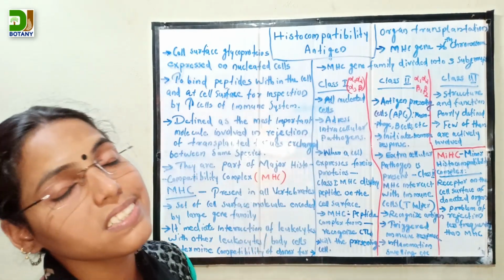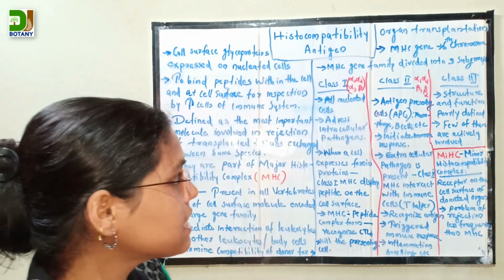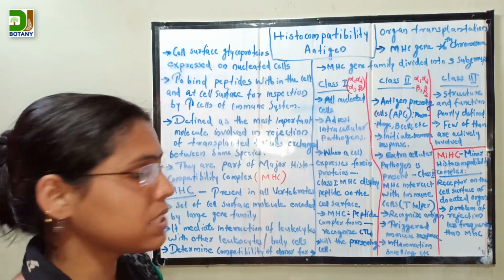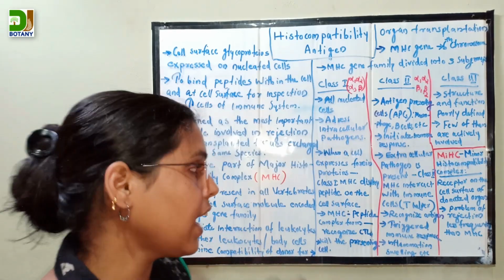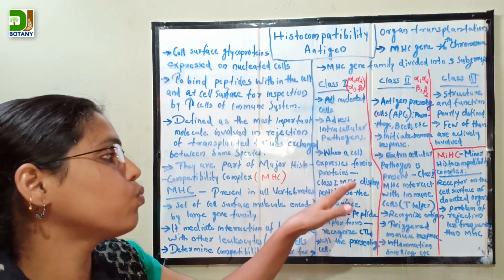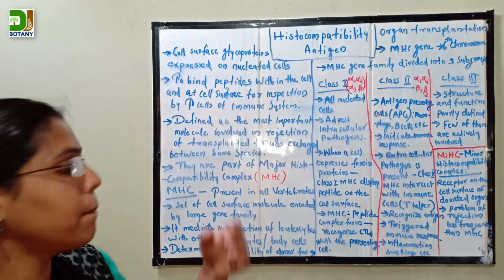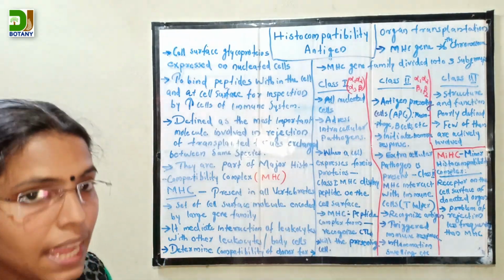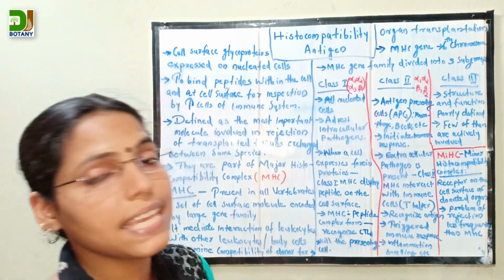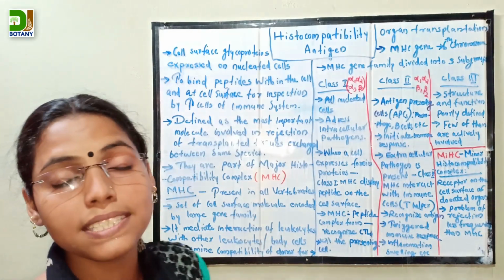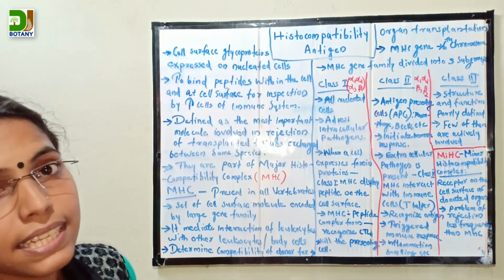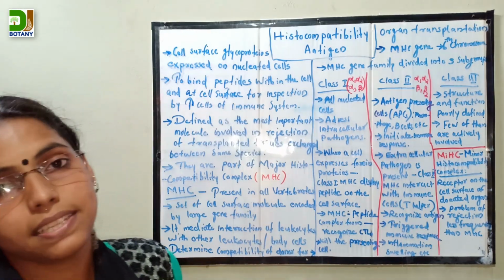So class 1 genes are present in all nucleated cells and mainly address intracellular pathogens. When a cell contains foreign proteins, MHC class 1 displays a peptide on the cell surface, the MHC-peptide complex is formed, then the CTL recognizes and kills the presenting cells.